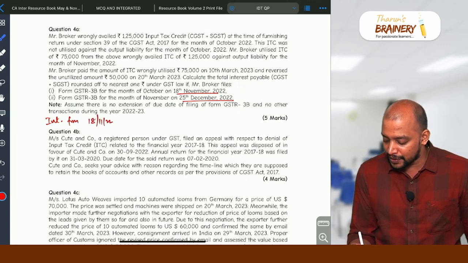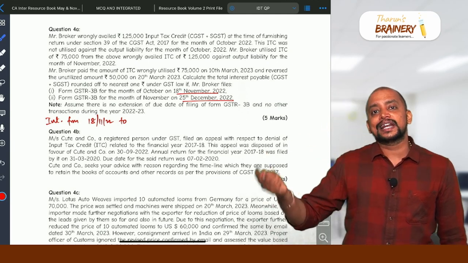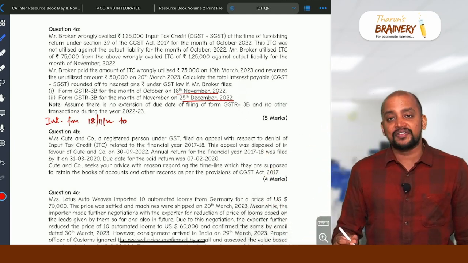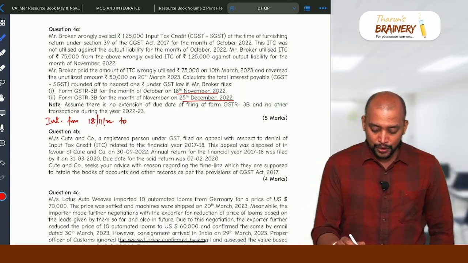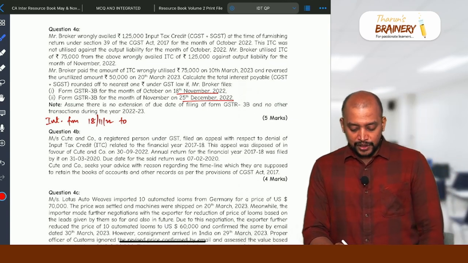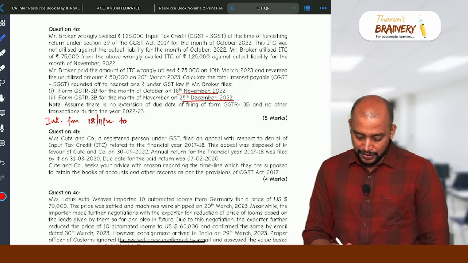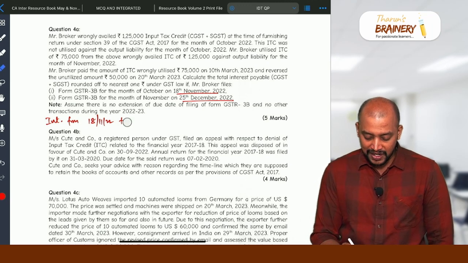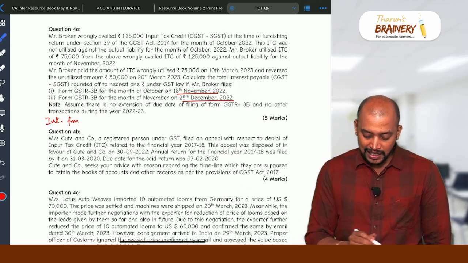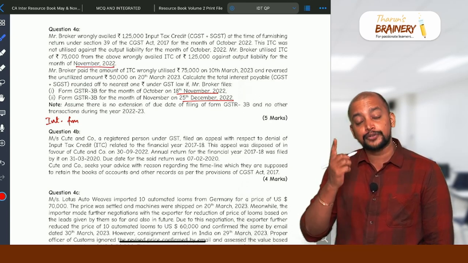18 November 22 to the date of reversal. What will be taken as reversal or payment, whenever they are filing the 3B for the month of December, like Mr. Broker paid the amount of ITC wrongly utilized. So in which month is it utilized? Utilized is in the month of November, na? Utilized in the month of November. Mr. Broker utilized ITC in November. So we have to take November.